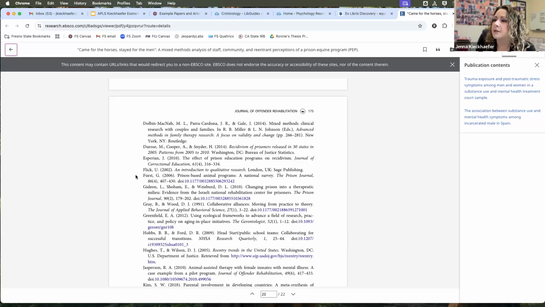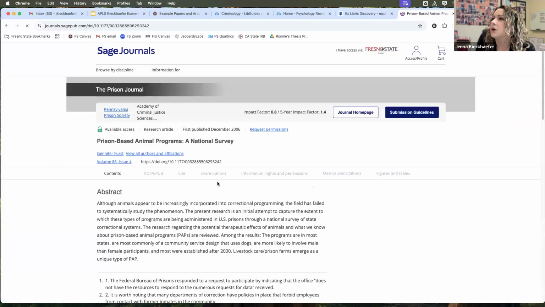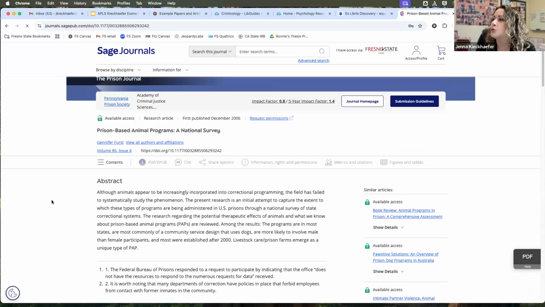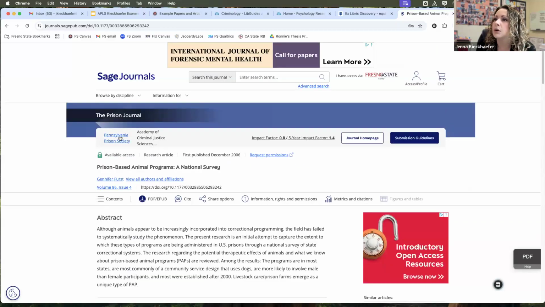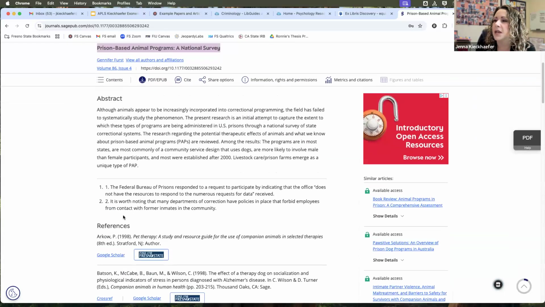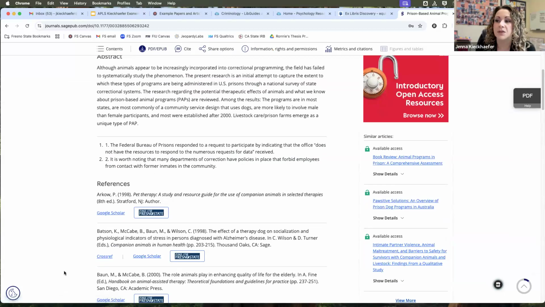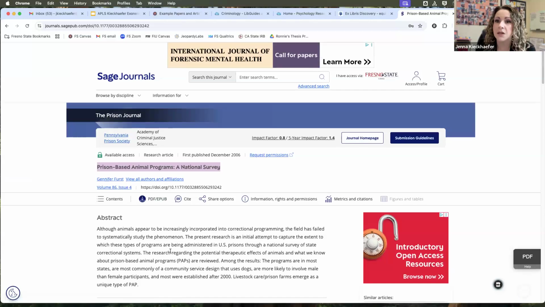And with these, either you can copy and paste, or perhaps if you click on a DOI, oh, it's going to literally take us to that journal, which you may or may not have access to right off the bat. You might need to put this name into our Fresno State library and find it that way. But I think right off the bat, it knows I'm already logged into Fresno State and I can download this. You can see papers that they referenced. So it's not necessarily like you're referencing a bunch of articles one by one. You could find them and then find ones that are cited within that, or ones that have cited this one.